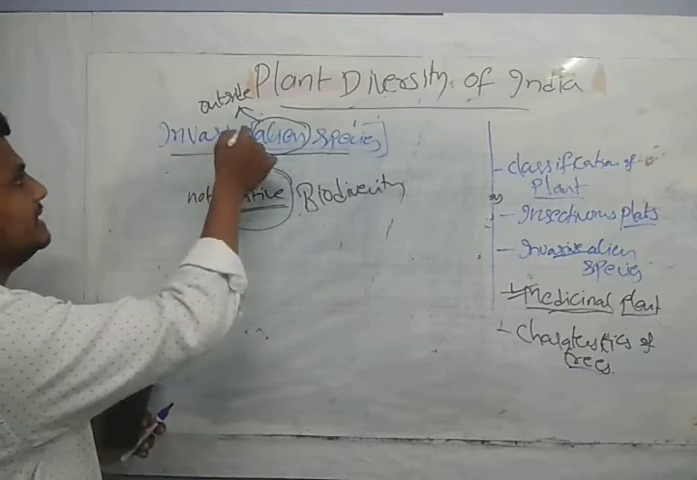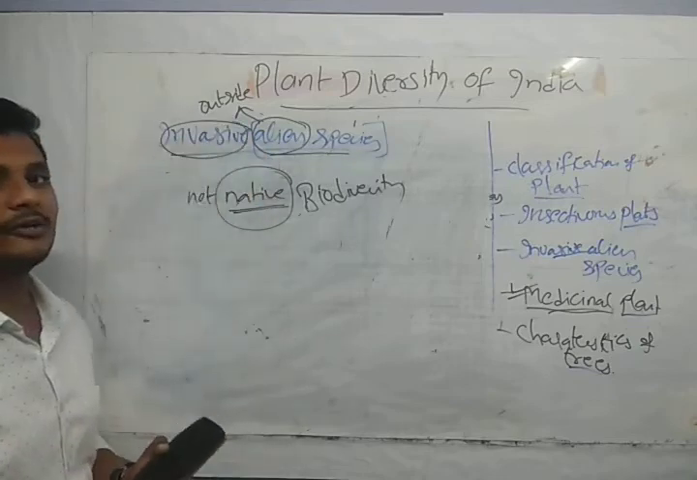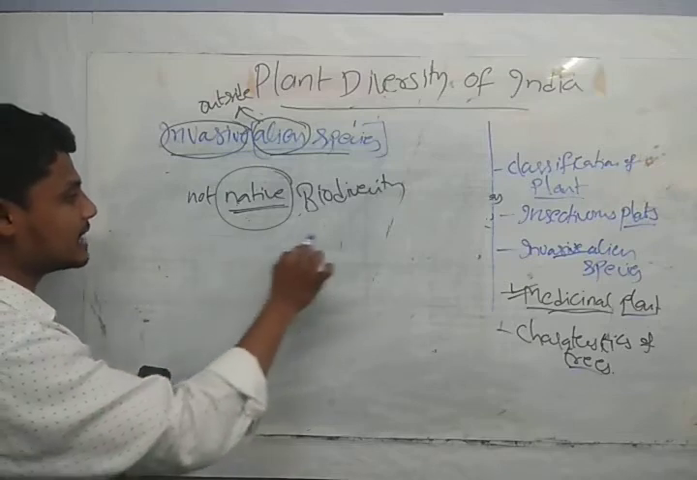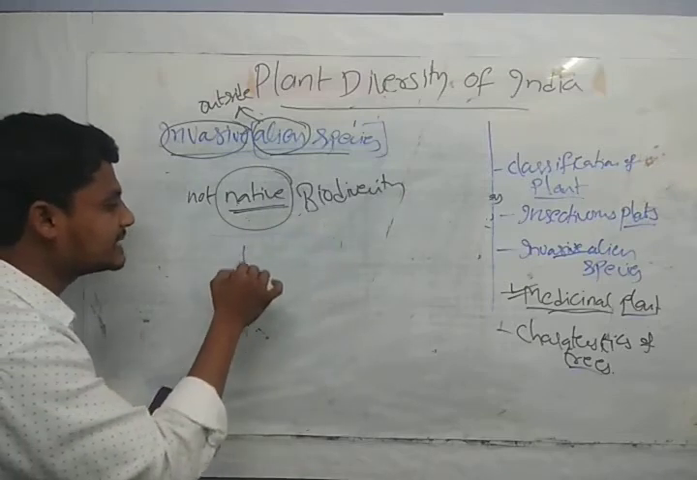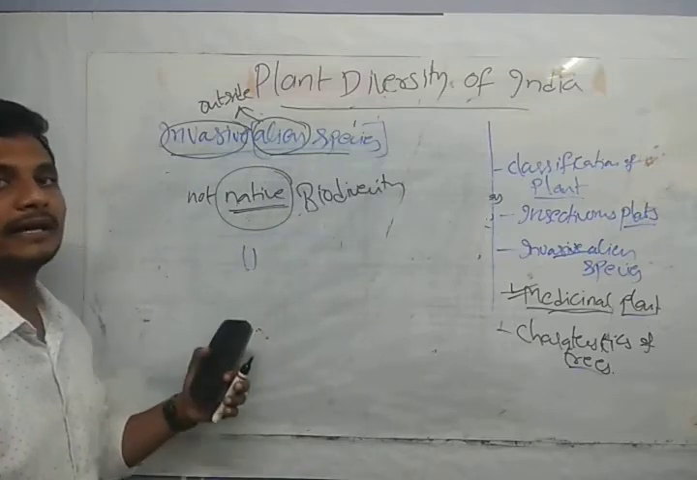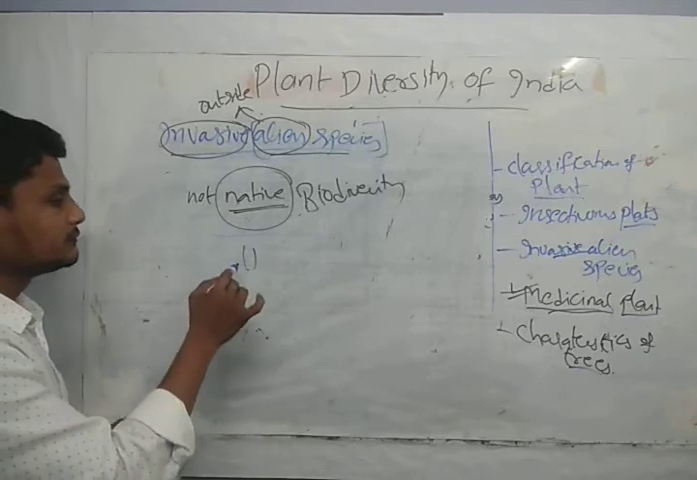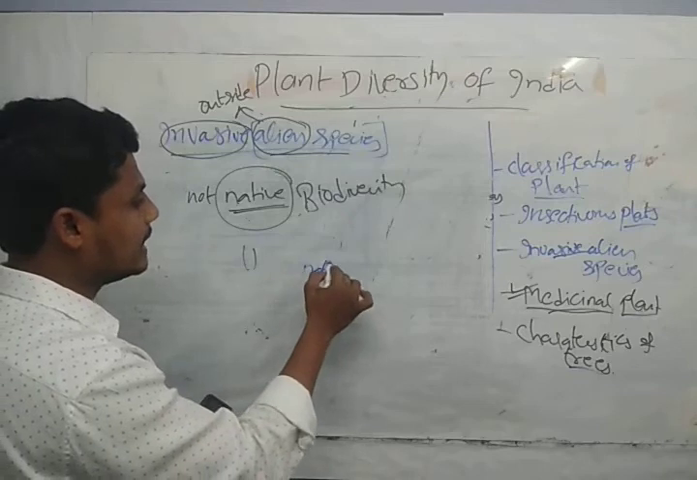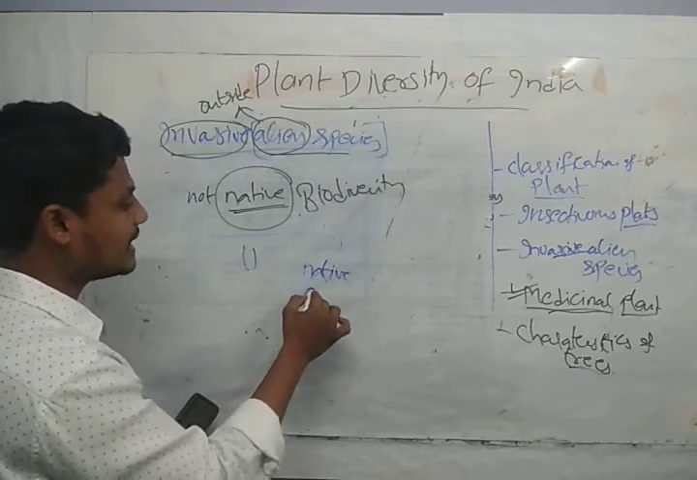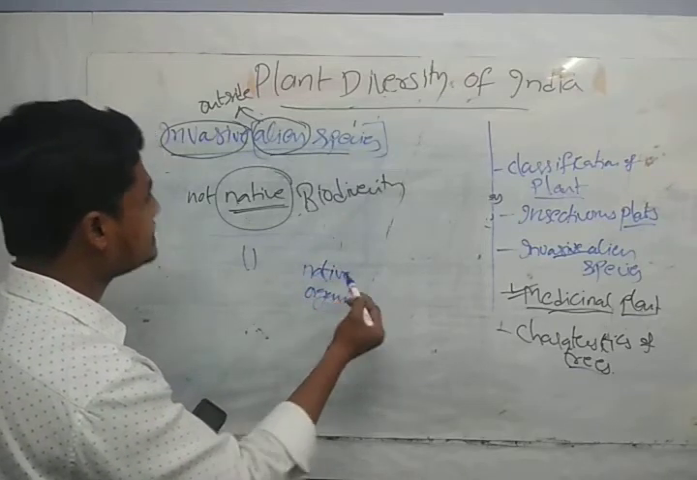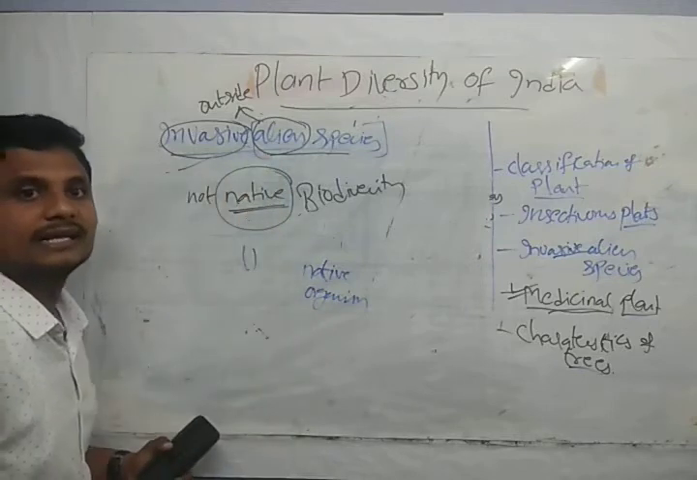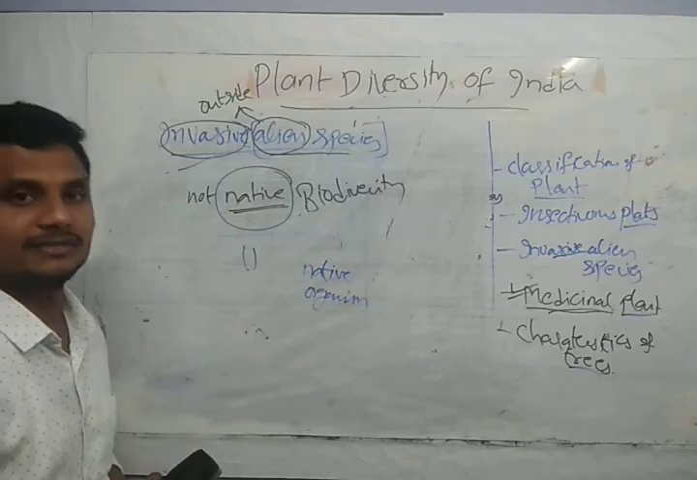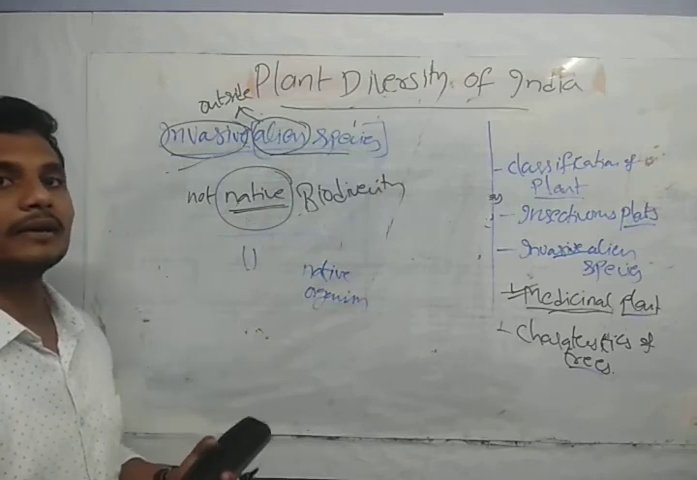Now I said invasive alien species. What do you mean by invasive? So until and unless these are not affecting, these are making their lives very better over here, it is fine. But if the alien species are affecting our native organisms, then it is called an invasive. It is called invasive, meaning they are invading our native organisms.